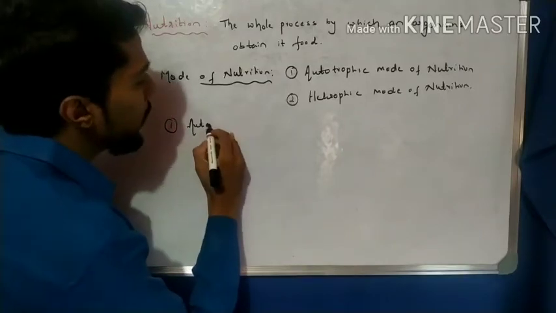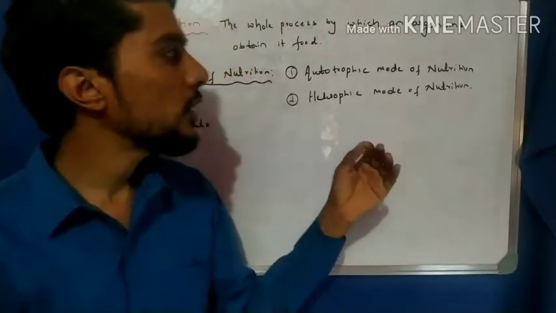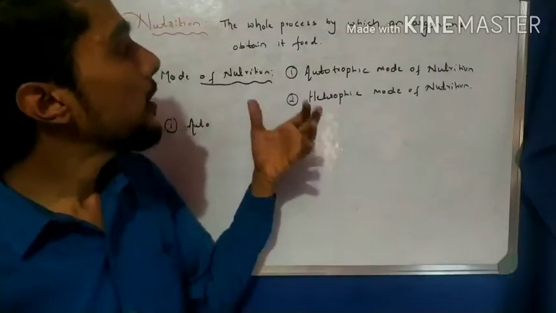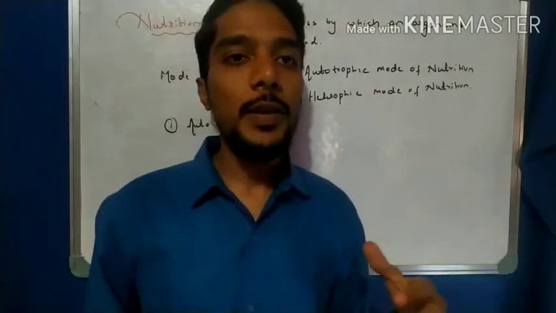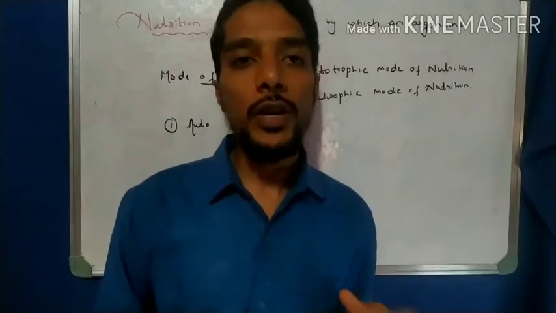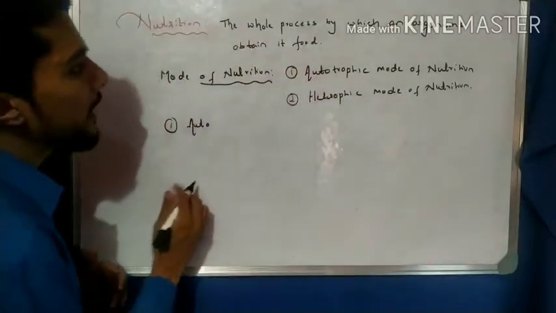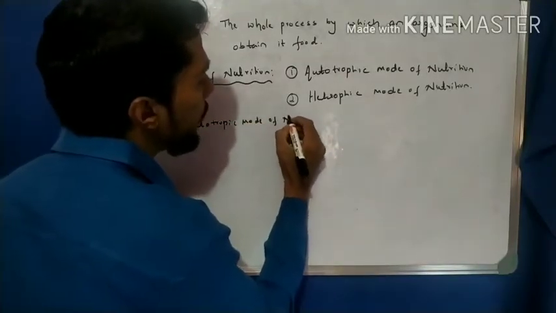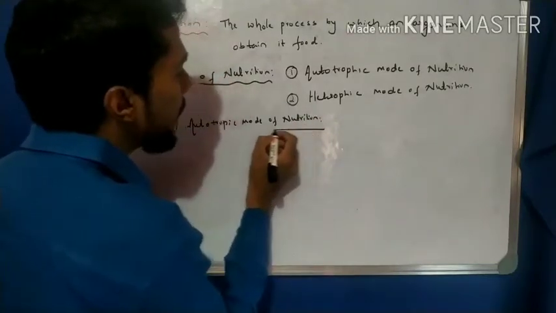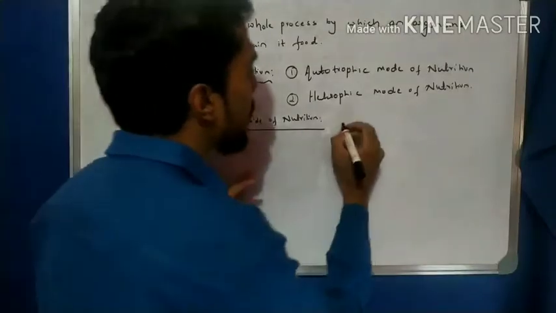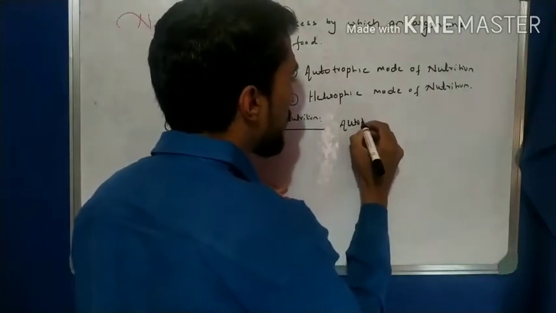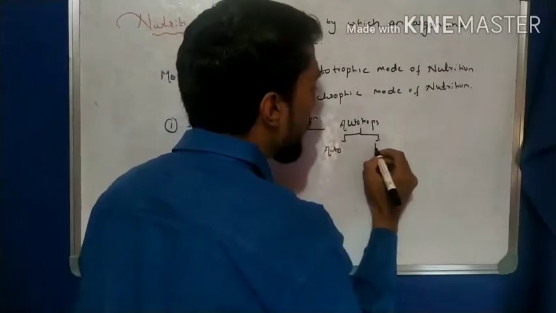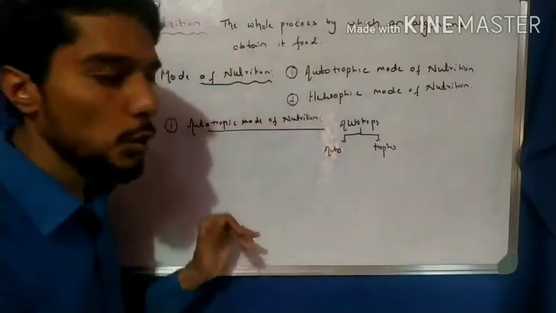In the autotrophic mode of nutrition, when we take the word autotrophs, we make two parts: auto and trophs.